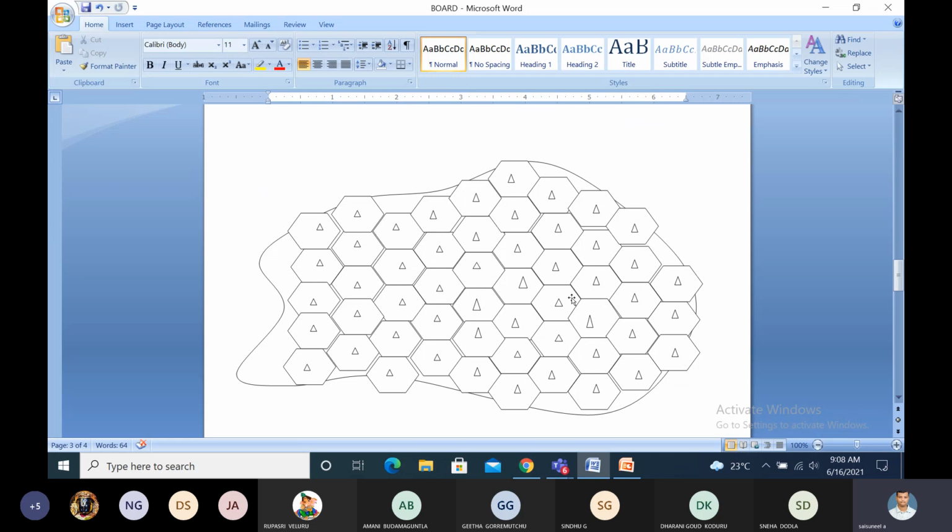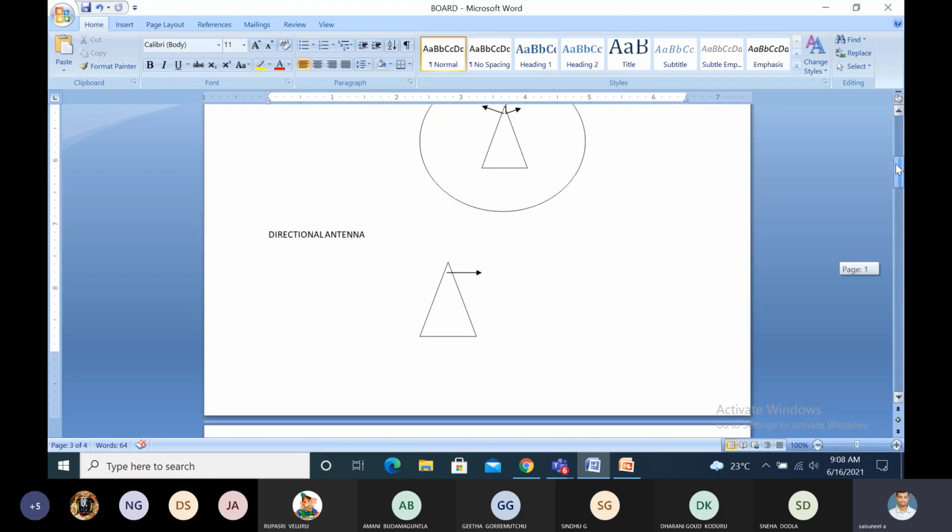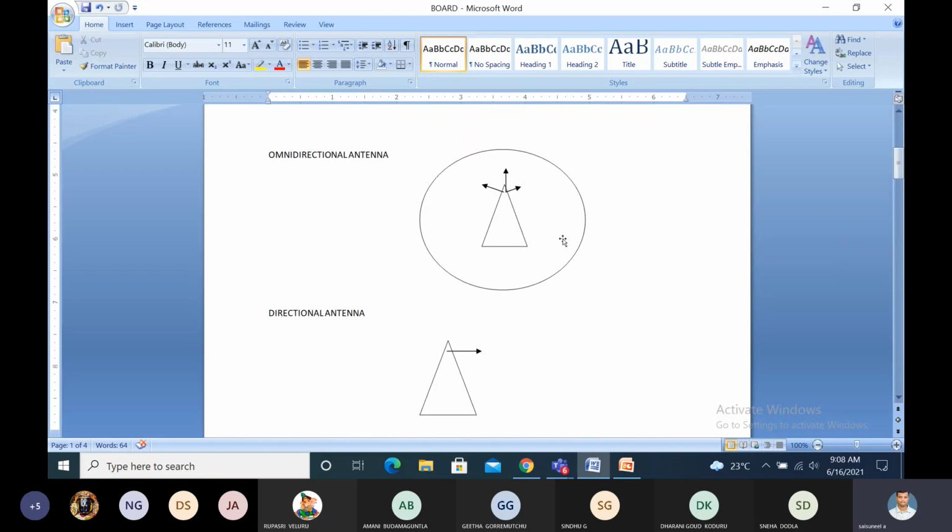Here we divide the cells, and in the pictorial representation it is a hexagonal shaped cell. Why only a hexagonal shaped cell? Before going to that, first see this. What are the types of antennas used in cellular mobile communications, either the cell phone tower or the mobile? There are basically two types: an omnidirectional antenna system and a directional antenna system.